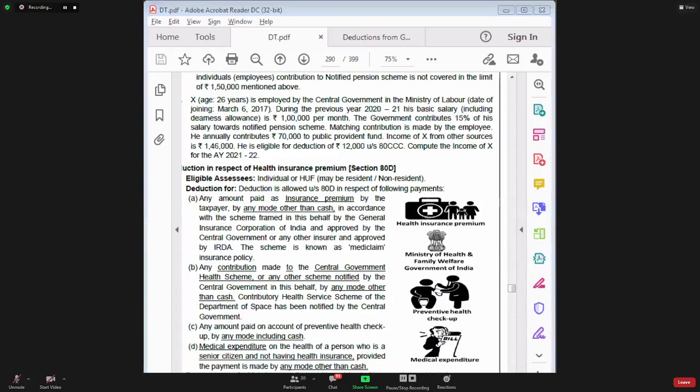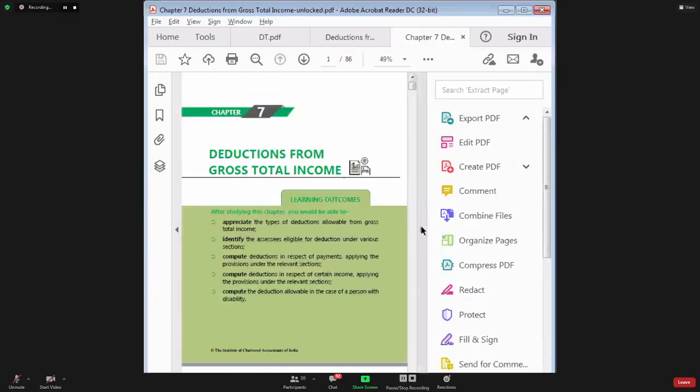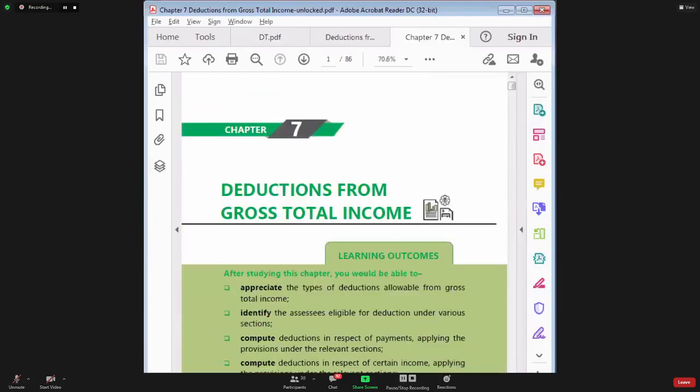Now, just give me a few minutes. I'll try to open the CA Institute module if it is available with me. Yes, can you see the ICAI module appearing on the screen?